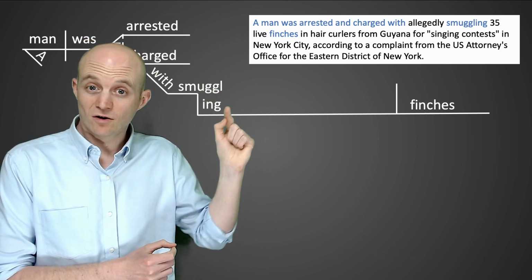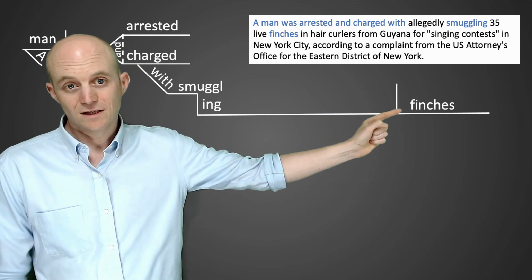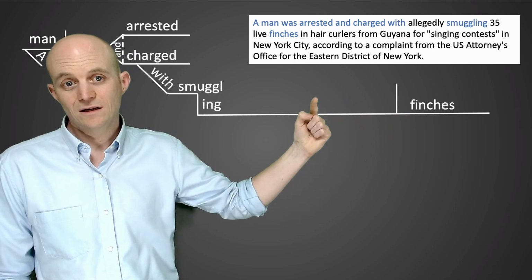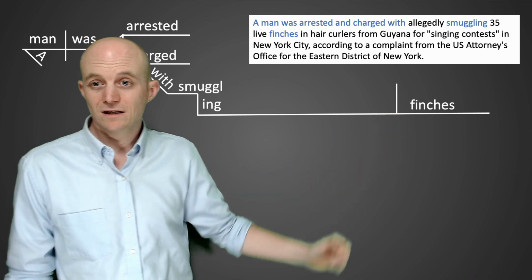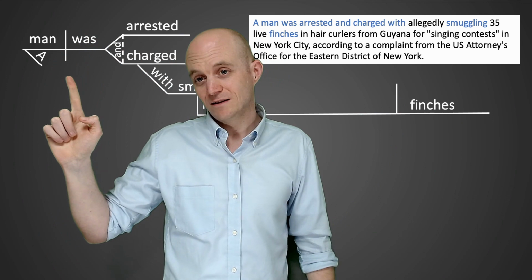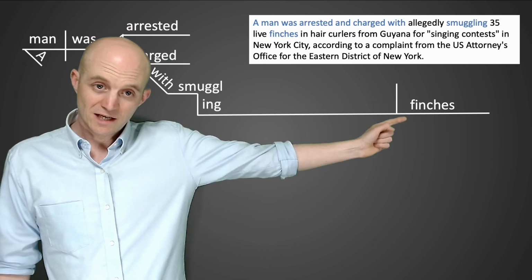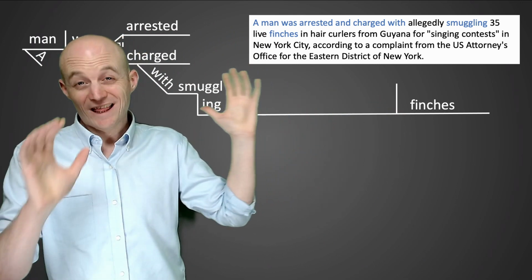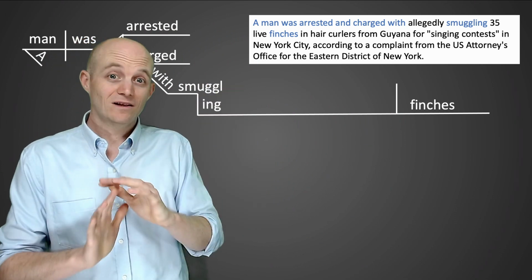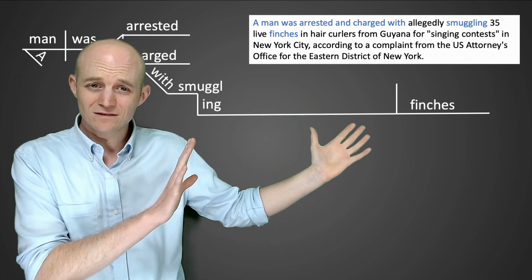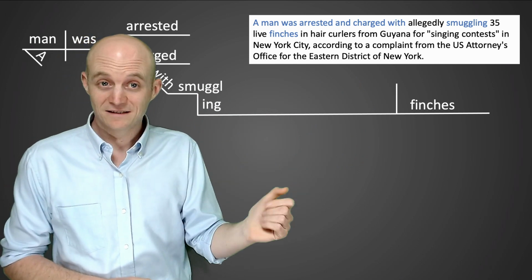So a verb can have an object, and the object is finches. And this is what this line is. This vertical line indicates verb and its object. Notice though that the line doesn't go below the line. This line goes below the horizontal line, which indicates subject, verb. Here we have verb, object. Acting as a noun. That sounds complicated, I know, and it is the most complicated part of the whole sentence. If you can't understand that part, don't worry, keep going. It gets easier from here.